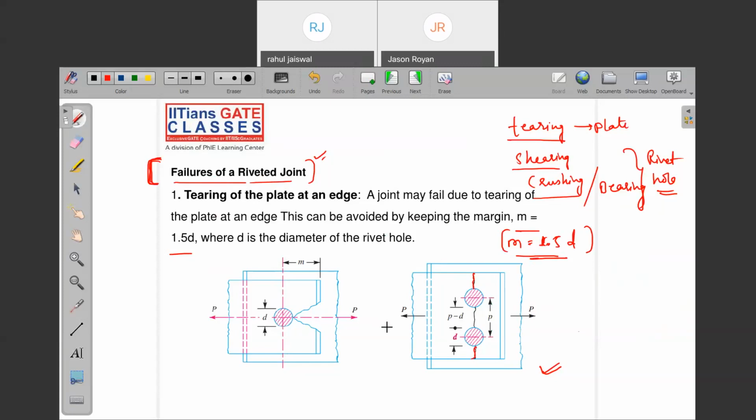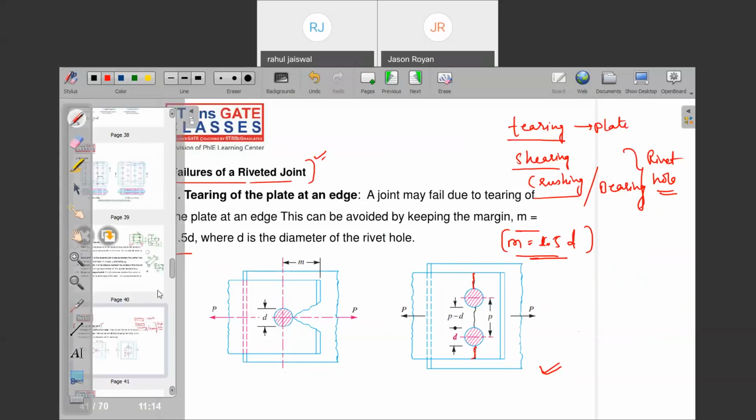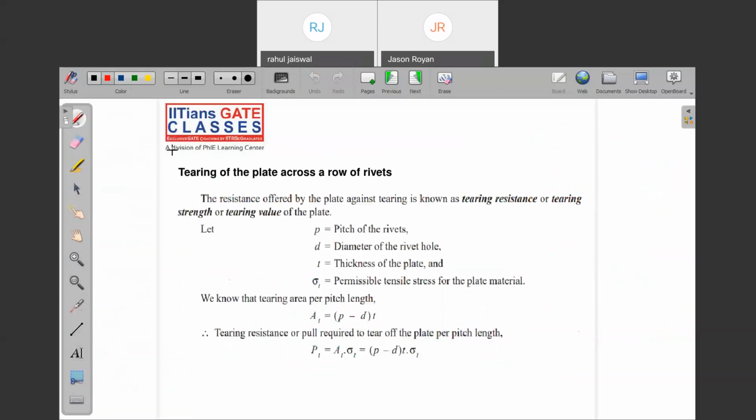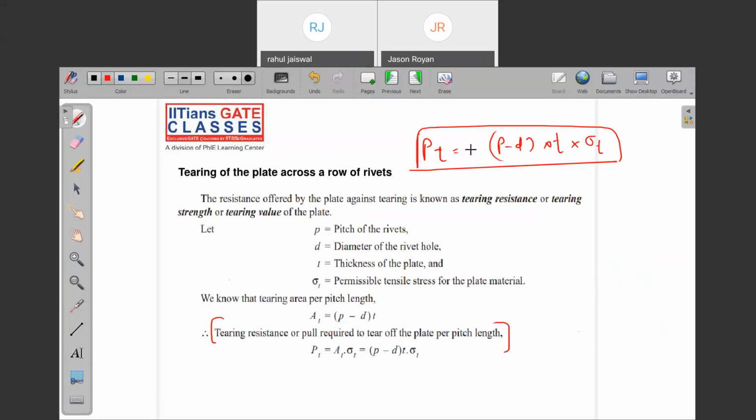Is it over? Can we move to the next slide? Very good. Now note down tearing strength of the plate. What is the tearing strength of the plate? Note down. Pt is equal to (P minus D) into t into sigma t. Are you able to recall this formula?